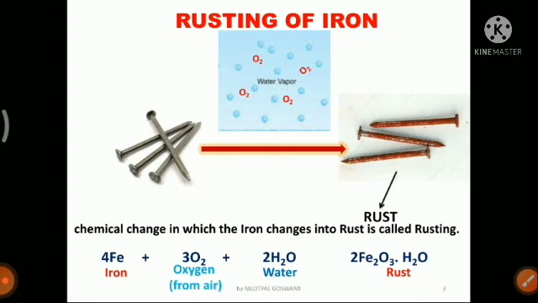So the main reaction is an oxidation reaction where iron reacts with oxygen and water present in the air to form rust, whose formula is Fe2O3.H2O.